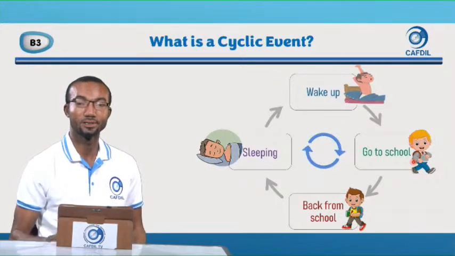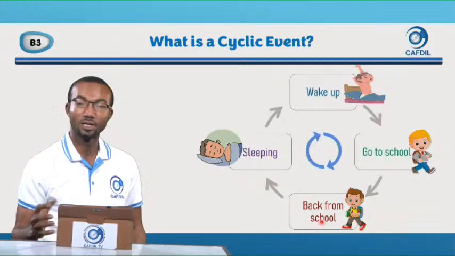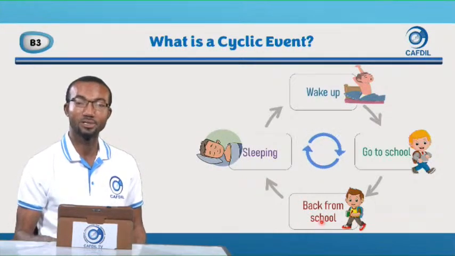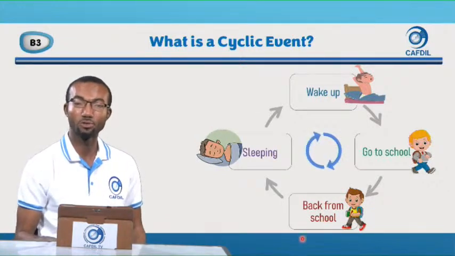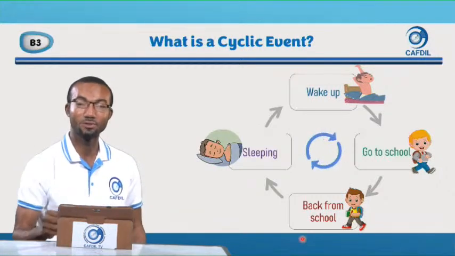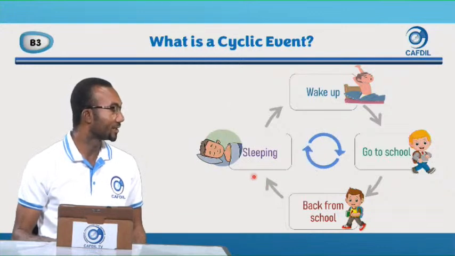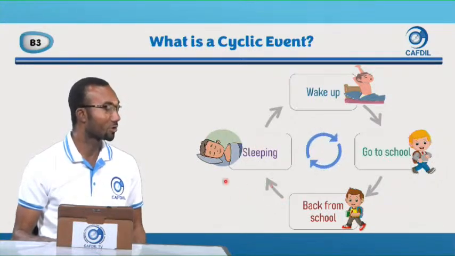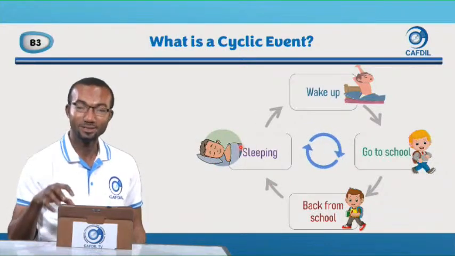So it happens. Then you close from school and you are back home. It happens. Your school bus takes you to the point they normally pick you, or mom or dad or your sibling will come and pick you from school. It also happens. And then when you go home, you do some house chores, learn, and then you sleep. And it also happens.